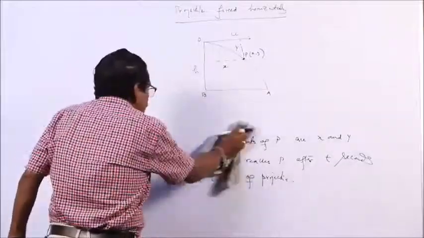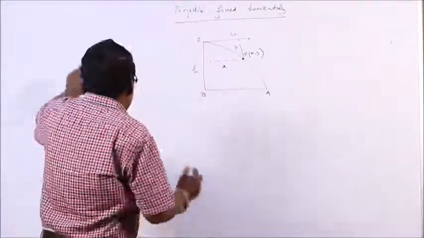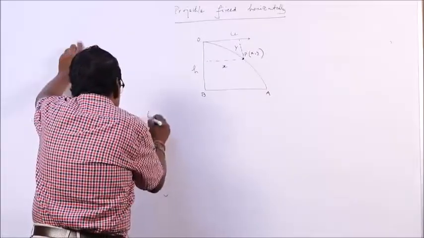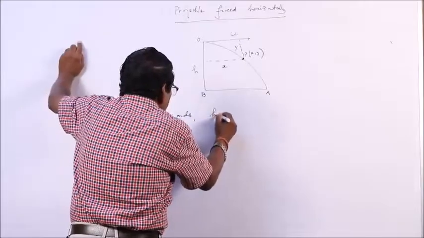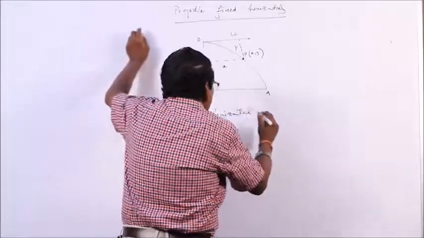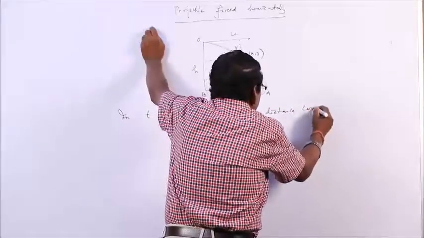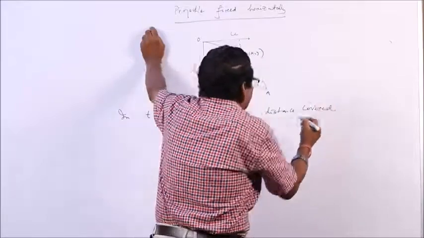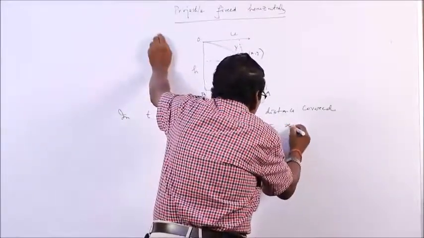So, in t seconds, the horizontal distance covered is equal to x.